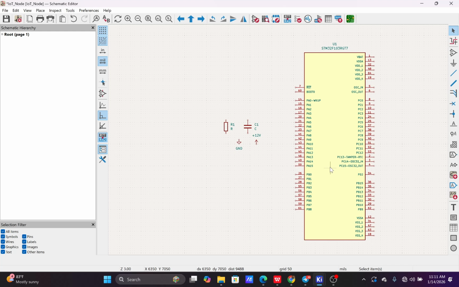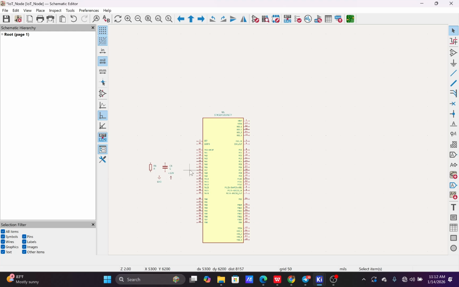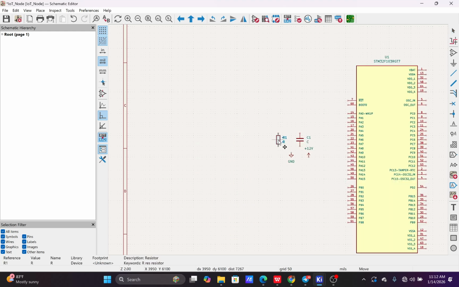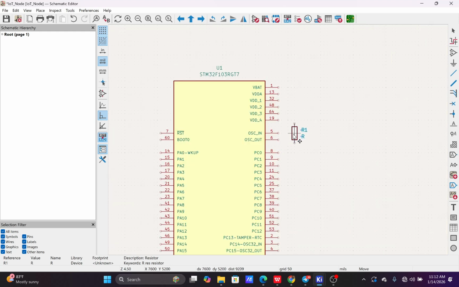So I'm just doing an overview, guys, on how to use the KiCad software. We'll go into our main design later on, where I'll show you how to select and place components. So the next stuff is, let's just do a practice run through. So this is a resistor. Let's say this resistor will be connected at this point.